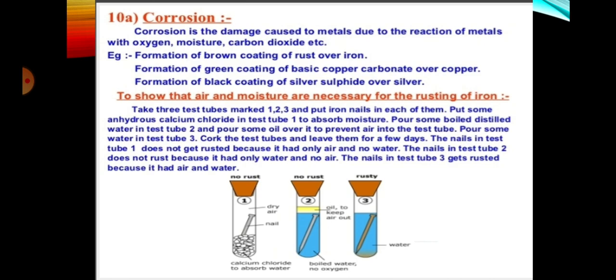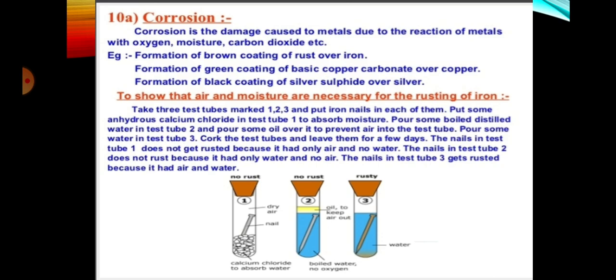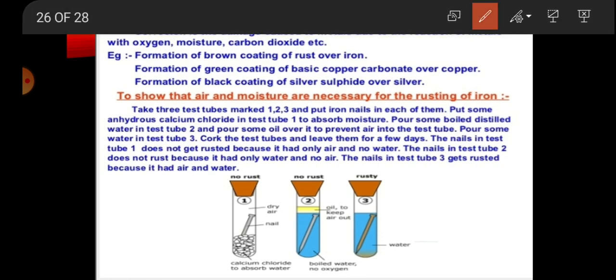Then what is corrosion? Corrosion is damage caused to metal due to reaction of the metal with oxygen, moisture, and carbon dioxide. For example, the outer surface of iron is damaged by reaction with moisture, with water. So the outer layer of iron gets damaged. This process is called corrosion. Formation of a brown coating of rust over iron is an example. Formation of a black coating of silver sulfide over silver is also corrosion.